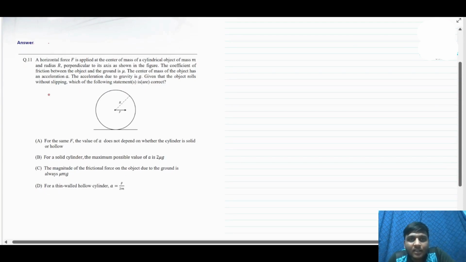Hello everyone. So today we are solving another question of JEE Advanced 2021. This was from the topic of rotational motion, and this question is very useful to clear all the concepts of rotational motion. So let's see how we can approach this.